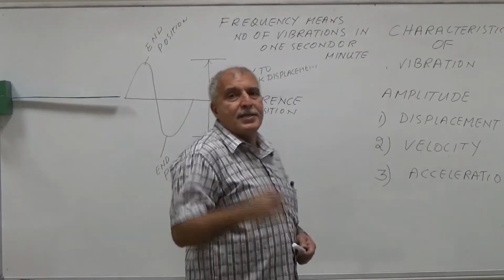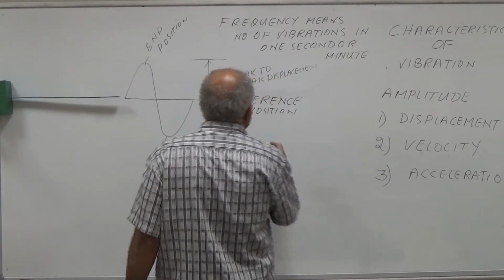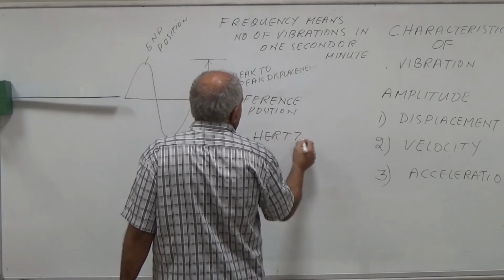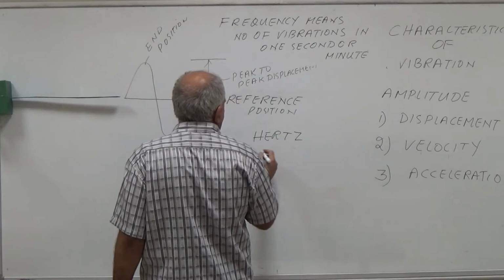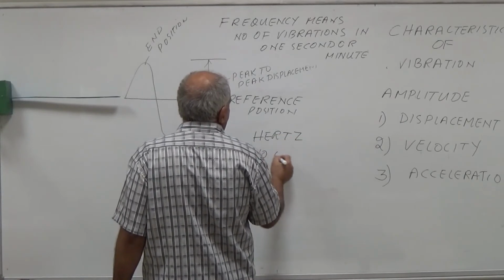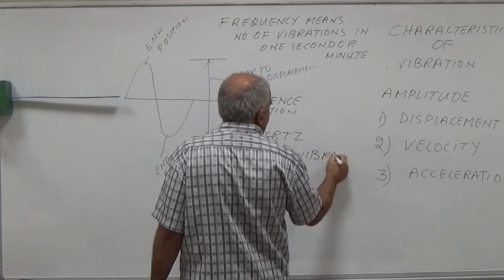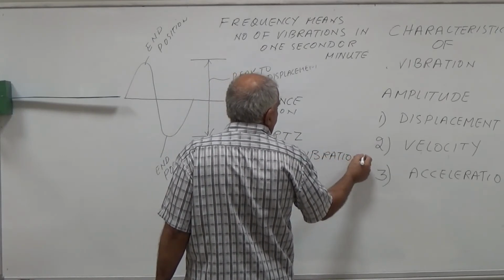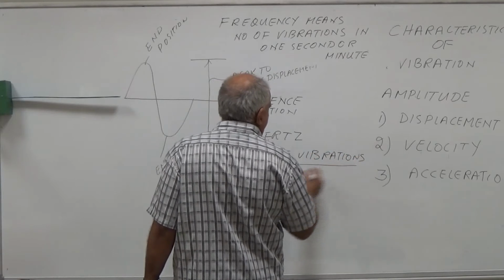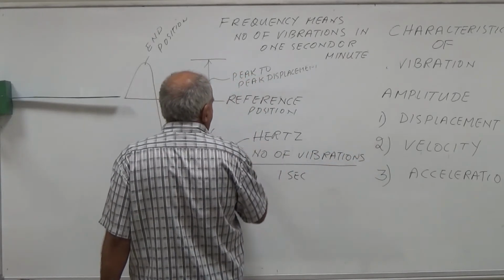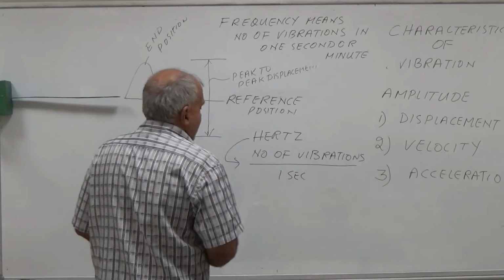The number of vibrations in 1 second is called hertz.